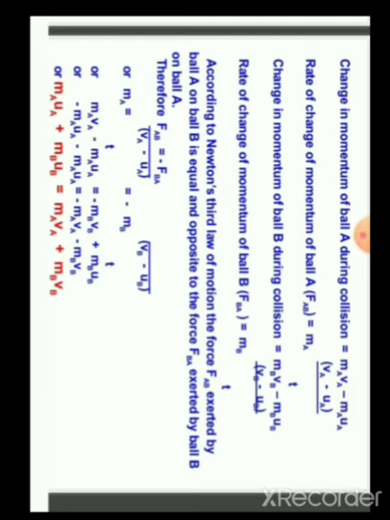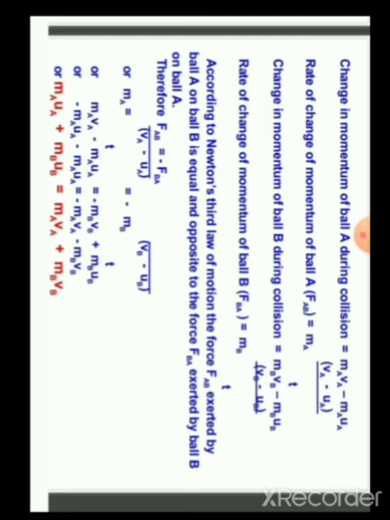Rate of change of momentum of ball A, we know that is force. Force FAB is equal to MA common VA minus UA upon T.